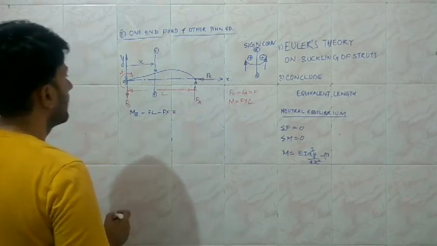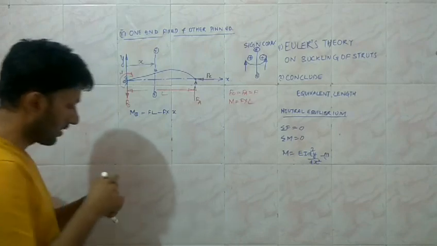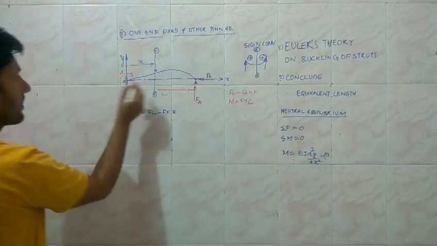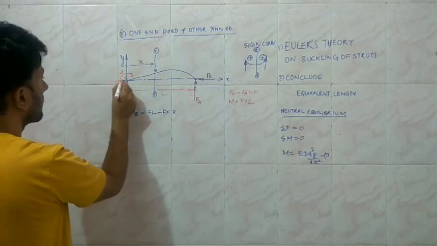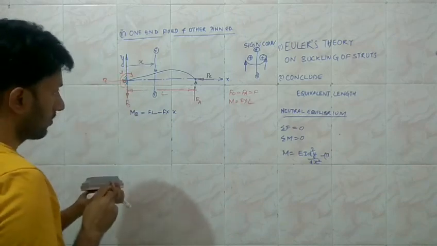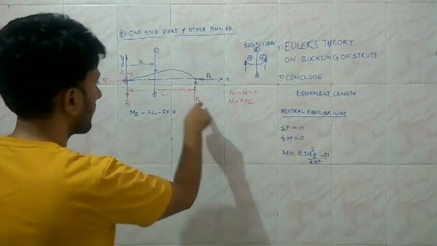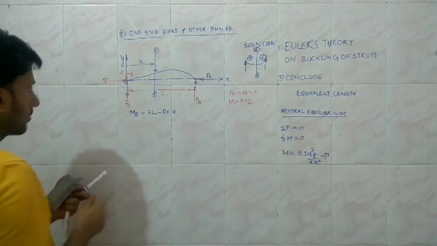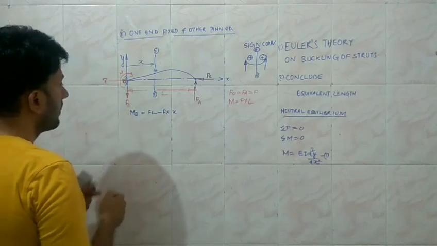And then we have not considered the load in the horizontal direction. The reaction is also going to be here in this direction, which is PE. So for the horizontal equilibrium, vertical we have already considered, and for the horizontal equilibrium, this is going to be the reaction load at the fixed end.